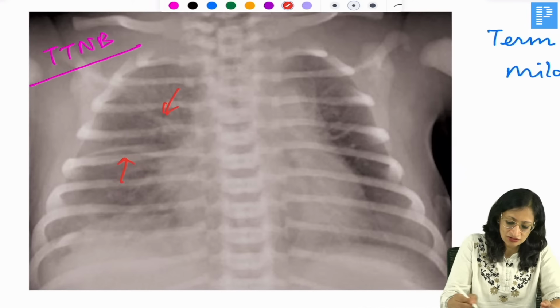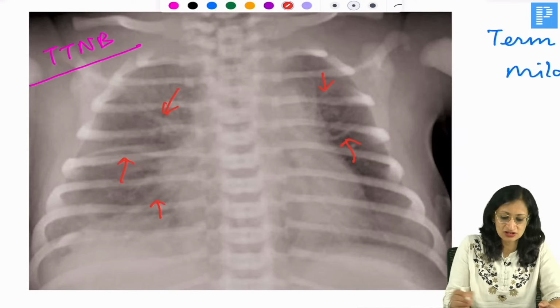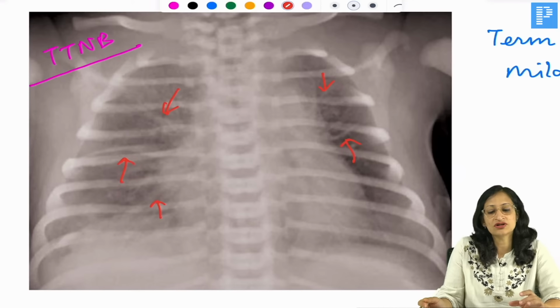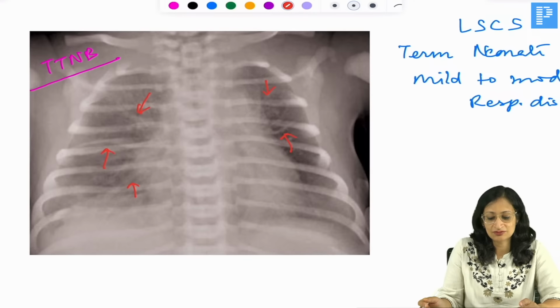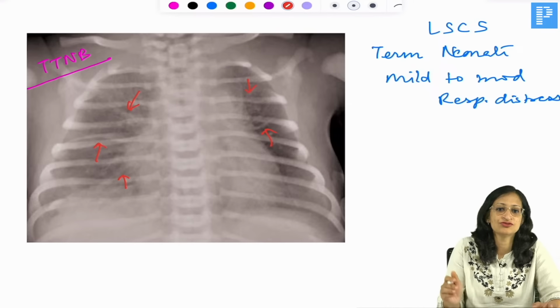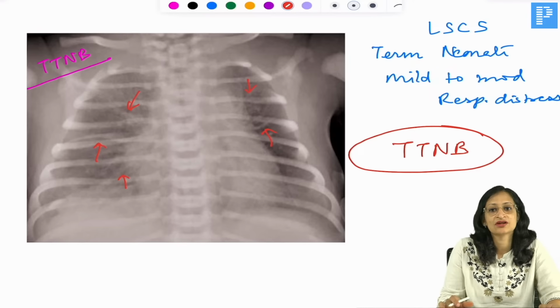In general there is perihilar streaking and you can see the hilar prominences, there is fluid in the lung, and fluid in the fissures also. This is typically what we see in TTNB, transient tachypnea of newborn. TTNB is the diagnosis here. Moving ahead.